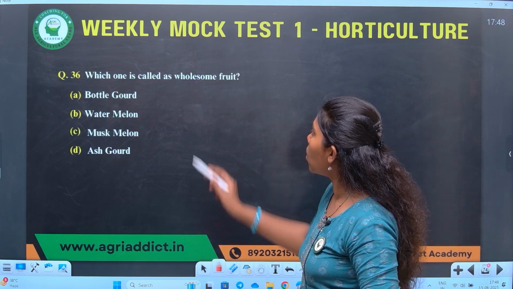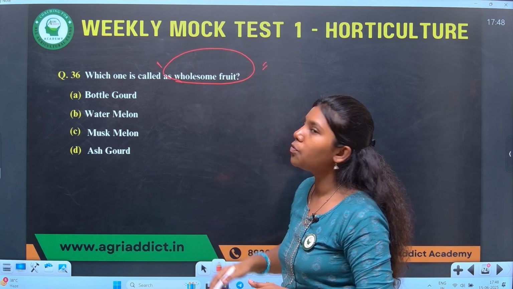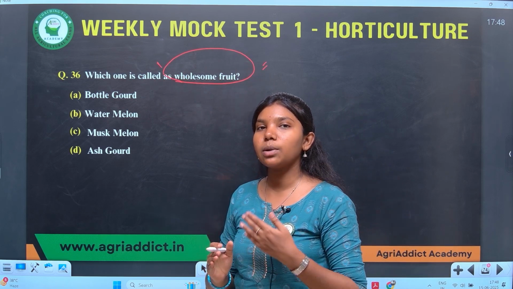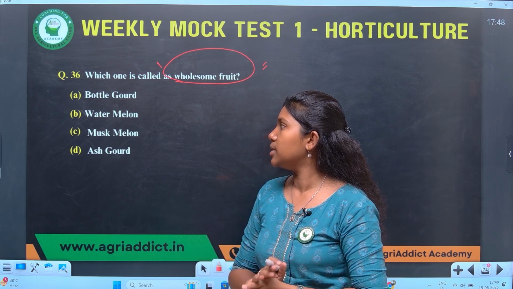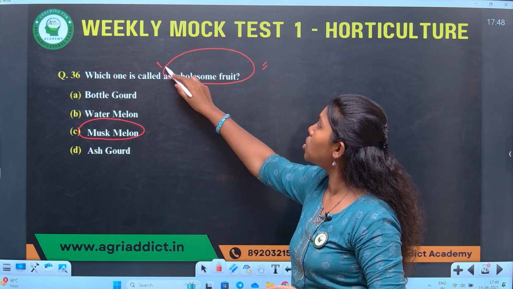Which one is called wholesome fruit? Wholesome fruit is a name given to a vegetable of the Cucurbitaceae family. What is that vegetable? The answer is muskmelon. Muskmelon is known as wholesome fruit.